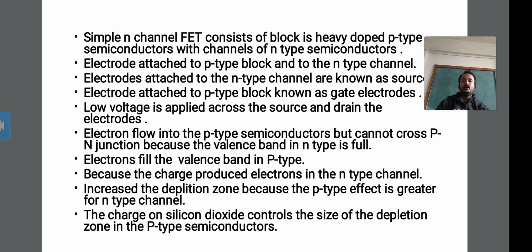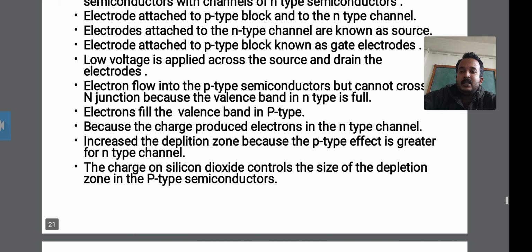And then a low voltage is applied across the source and the drain electrodes in the field effect transistor. Okay, this is the fourth point of this PN junction field effect transistor.